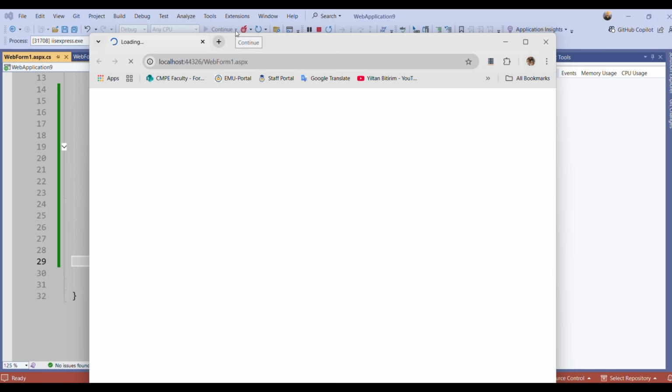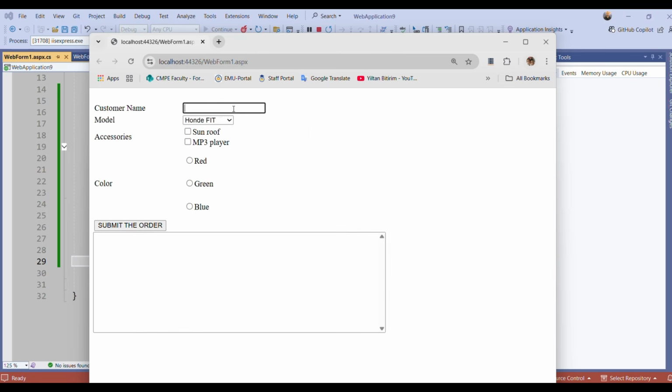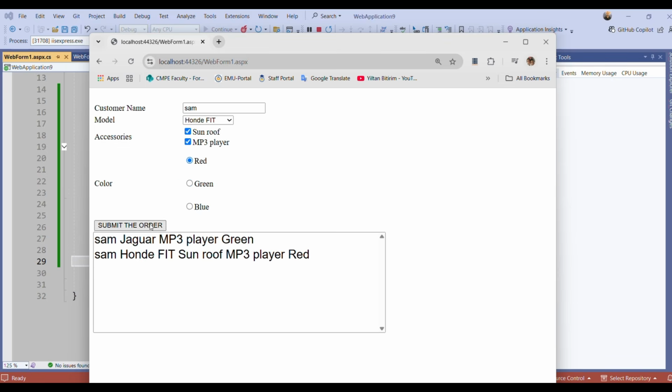Okay, this is our form. This is Sam. He wants to buy a Jaguar with MP3 player, with green color, and I submit the order. Okay, Sam wants to buy one more car for his wife. It's a Honda Fit with sunroof and an MP3 player and red color. Submit the order. Then Sam wants to buy one more, let's say a Mazda Demio without accessories and blue color for his son.